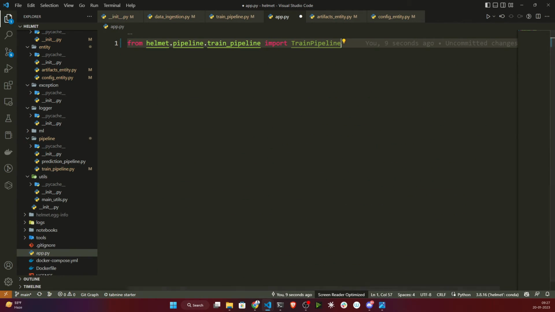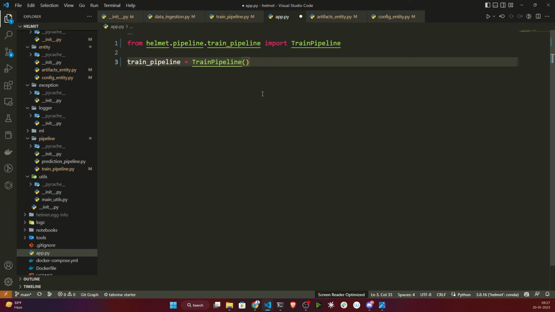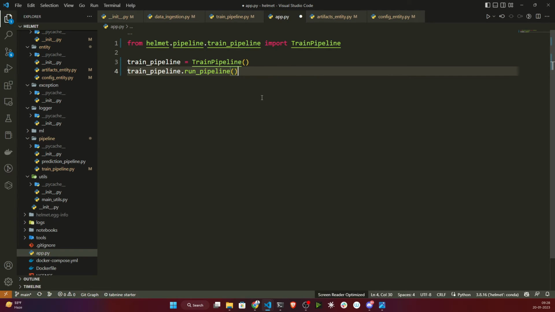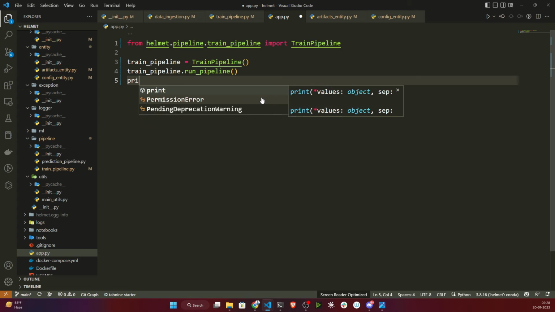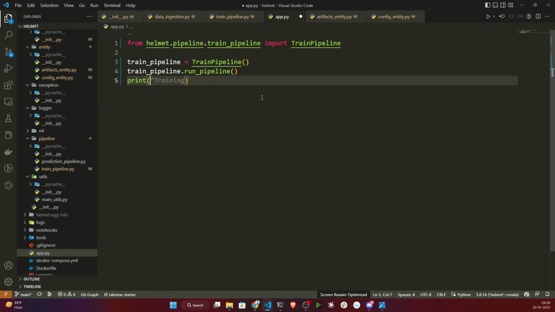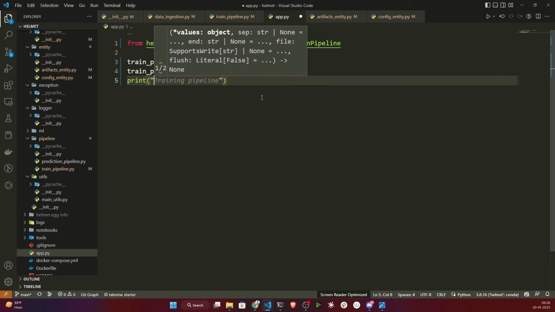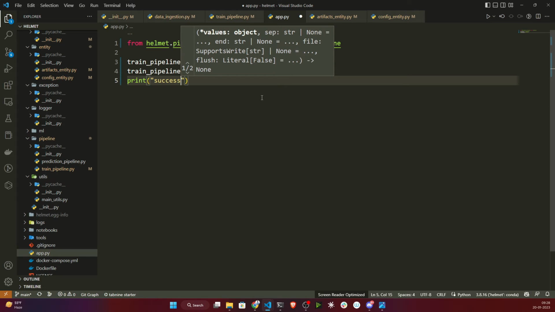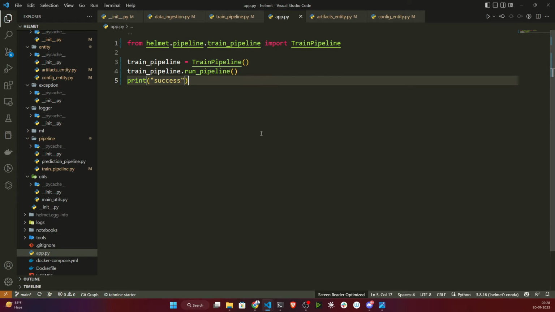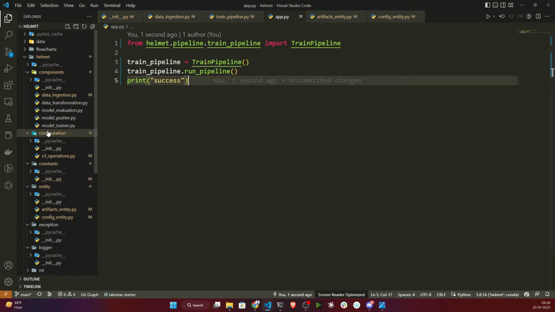So first of all, I need to initialize this class. Now I will call this run pipeline. Once everything is done, I will print one message called successfully executed. Now let's test this code whether it's working or not.